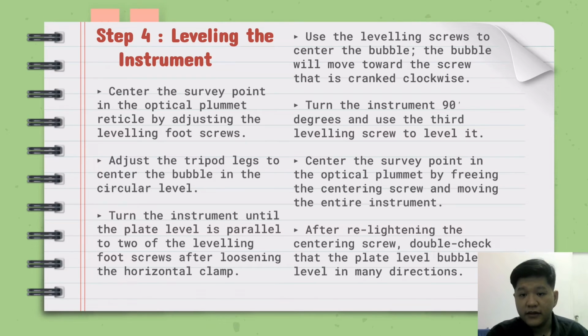Turn the instrument 90 degrees and use the third leveling screw to level it. Center the survey point in the optical plummet by freeing the centering screw and moving the entire instrument. After tightening the centering screw, double check that the plate level bubble is level in many directions.